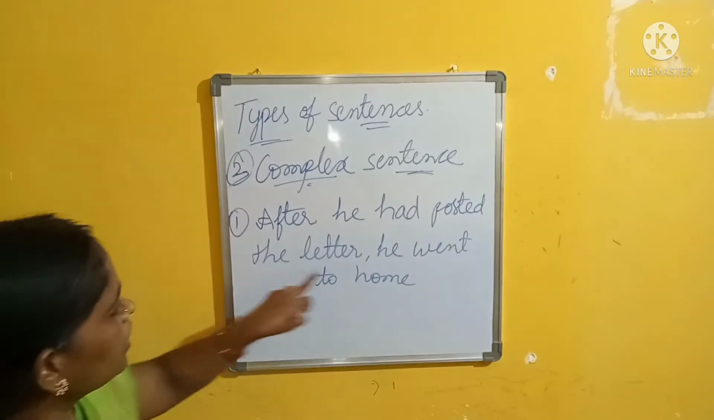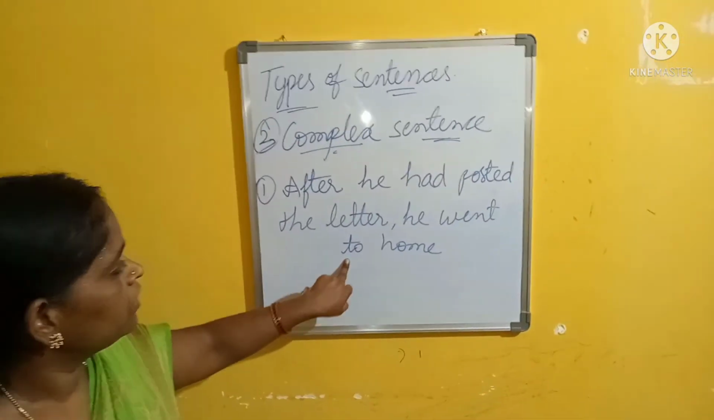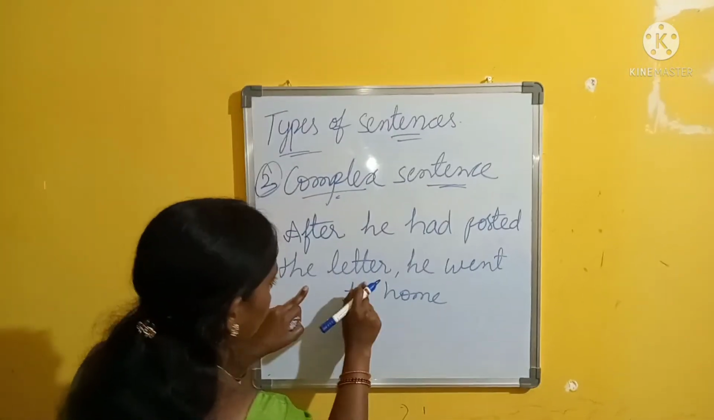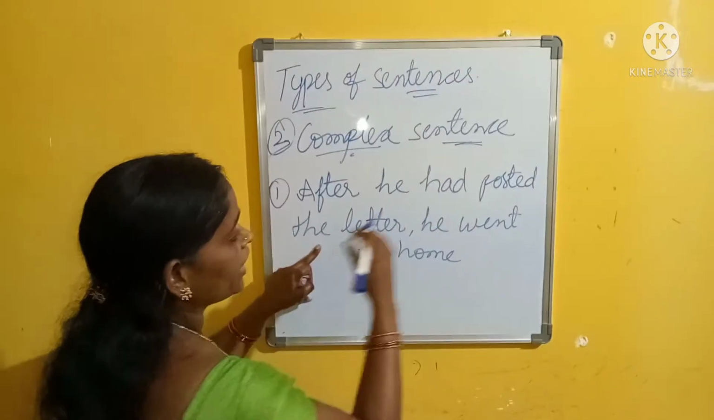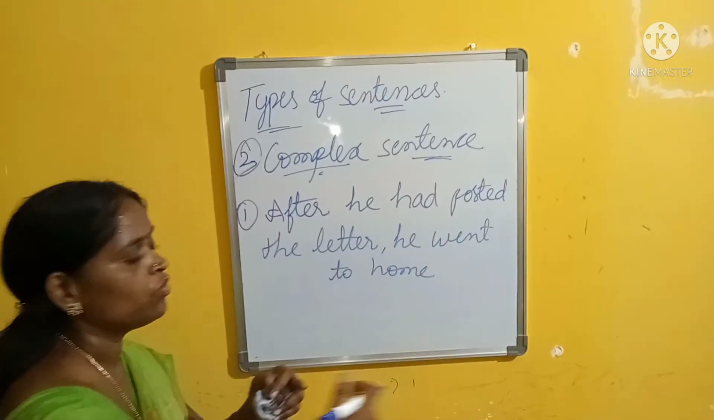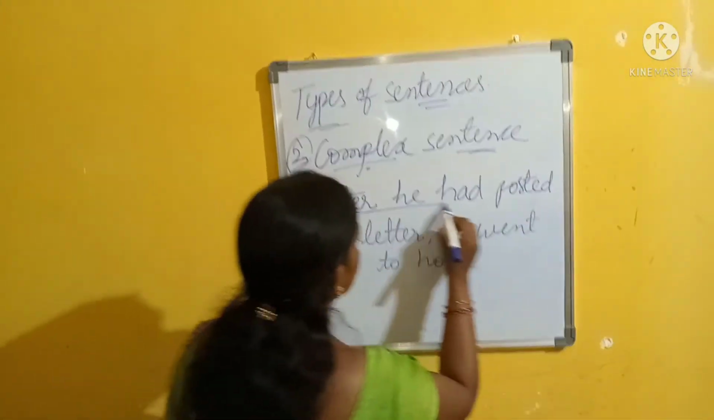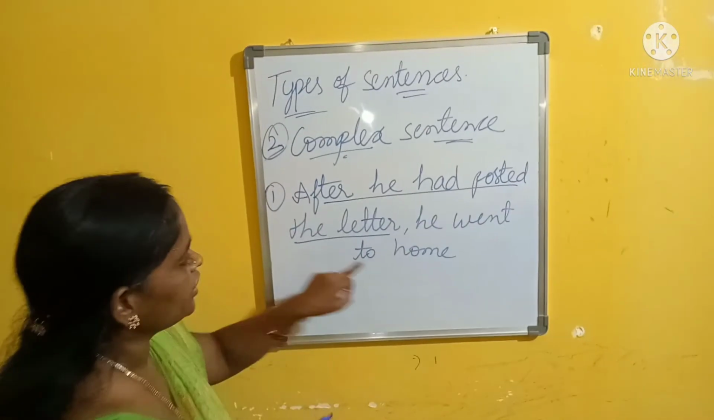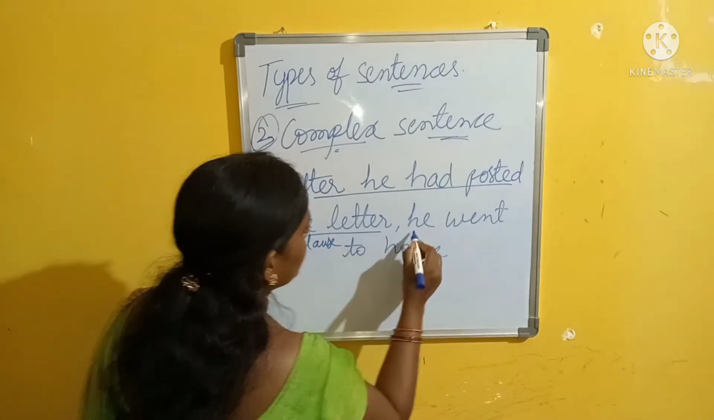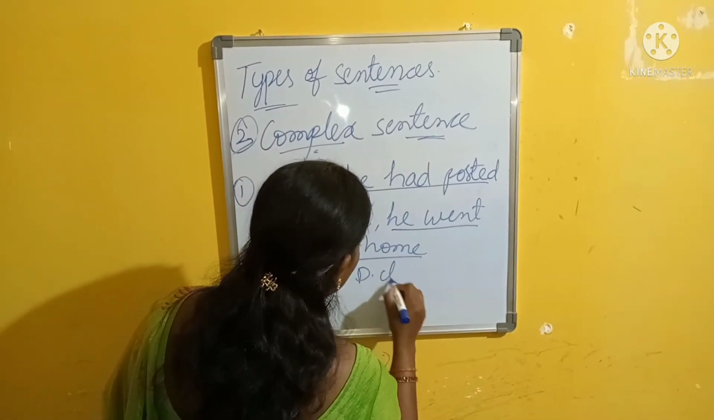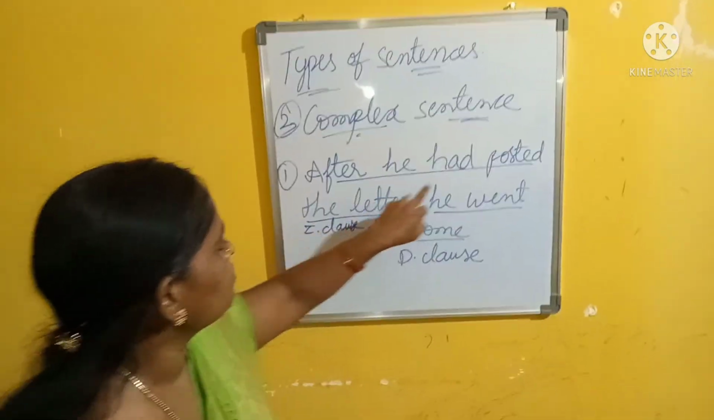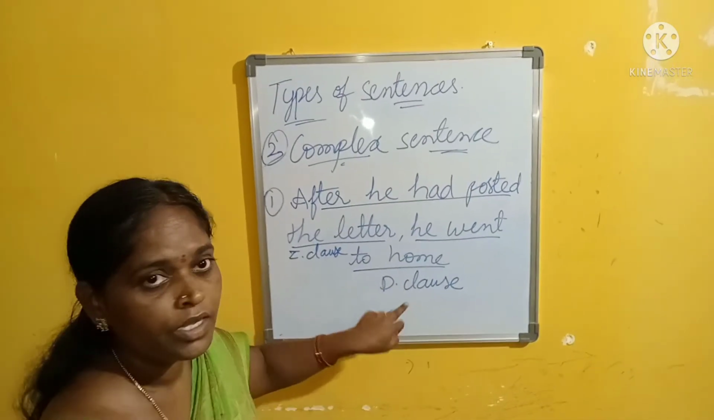See here, he went home: this is an independent class. And after he had posted the letter, this class is not completed, so connectivity is there. After he had posted the letter, what did he do? He went home. This class is depending on this. So this is an independent class and this is a dependent class. So what is a complex sentence? It must have one independent class and one dependent class.